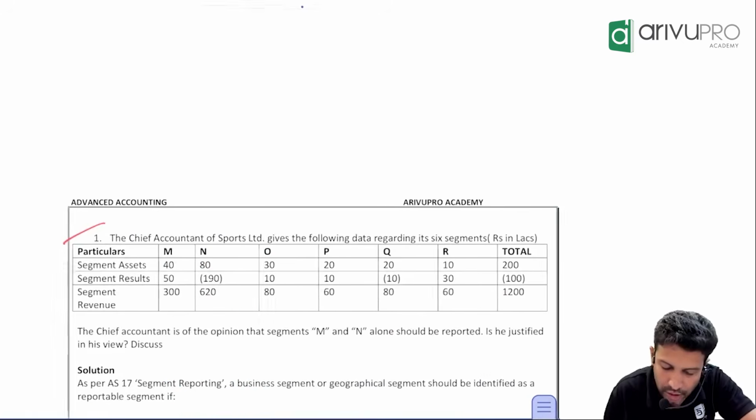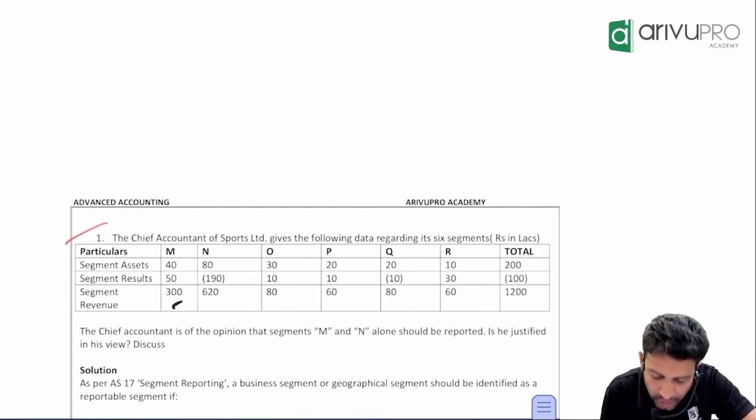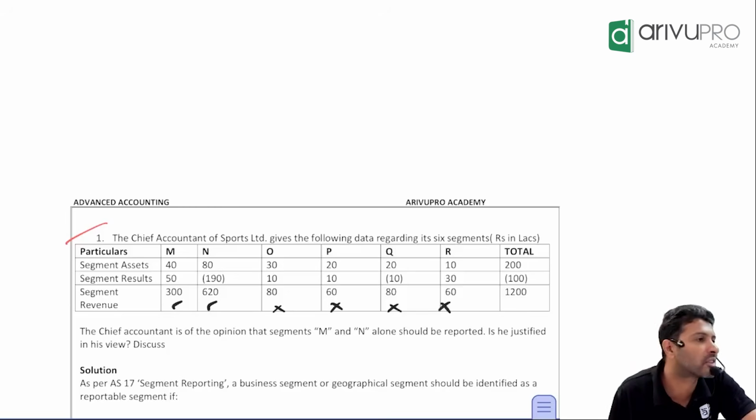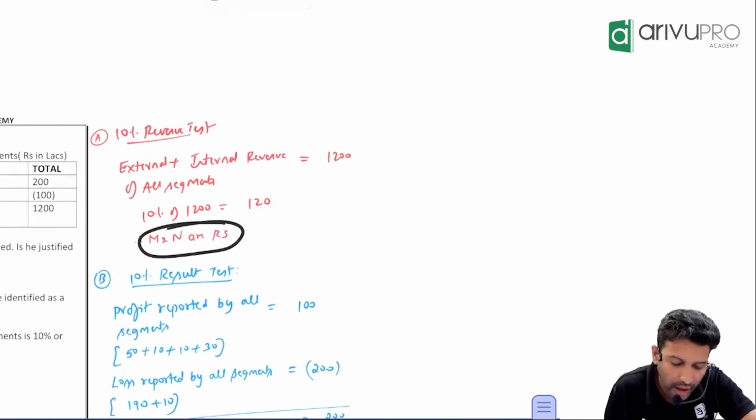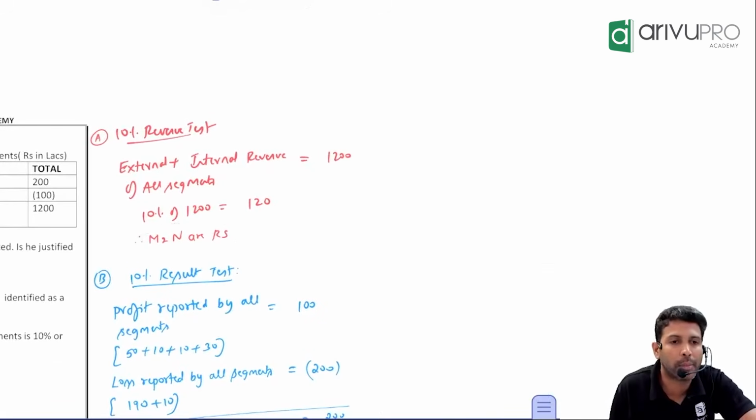Which have 120 or more? M yes, N yes, O no, P, Q, R no. So which has passed this test? M and N. Therefore, M and N are RS, reportable segments, because they have passed this test.